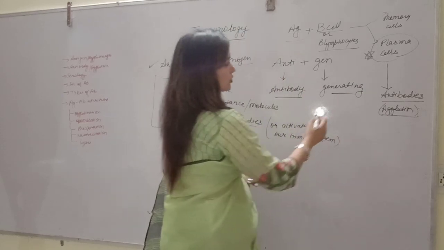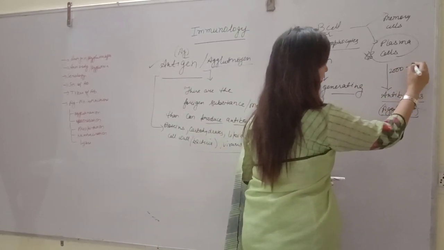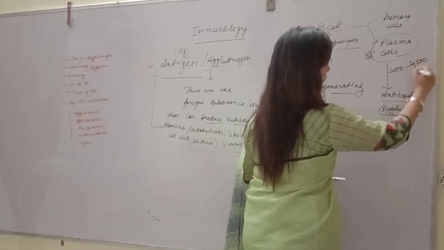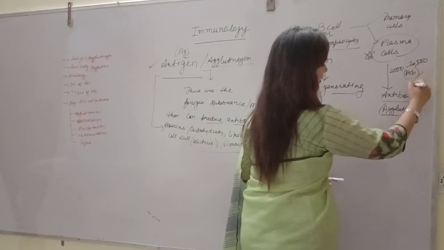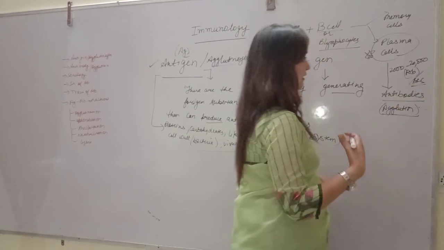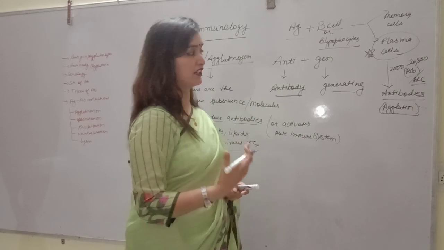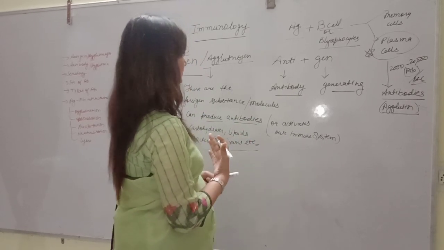Alright students, so these plasma cells generally generate 2000 to 20,000 antibodies per second after the entry of antigen in the body.